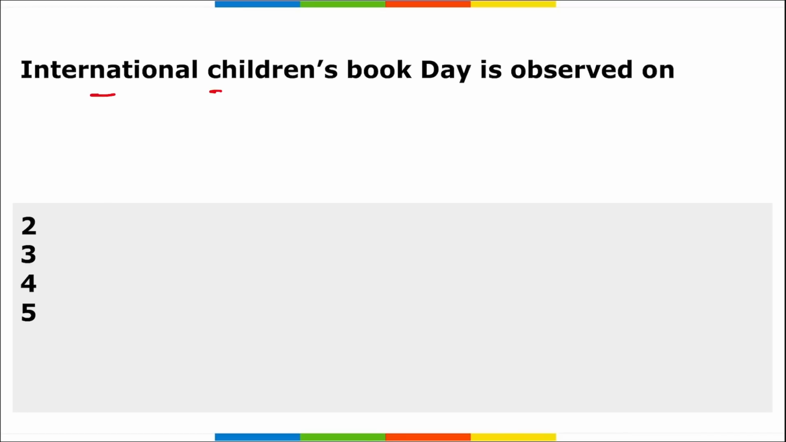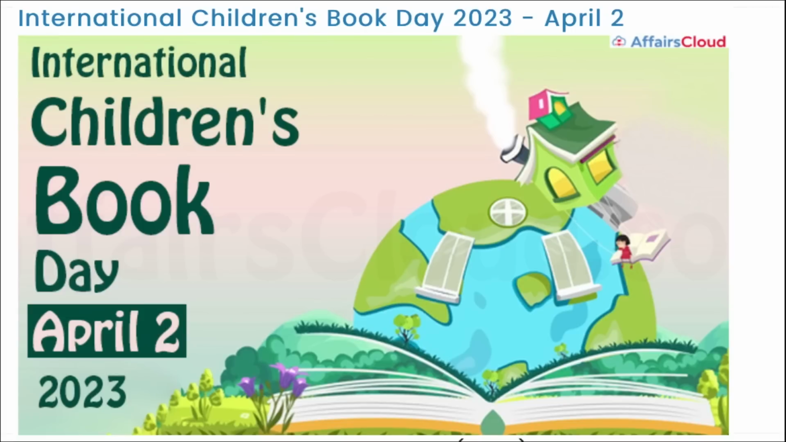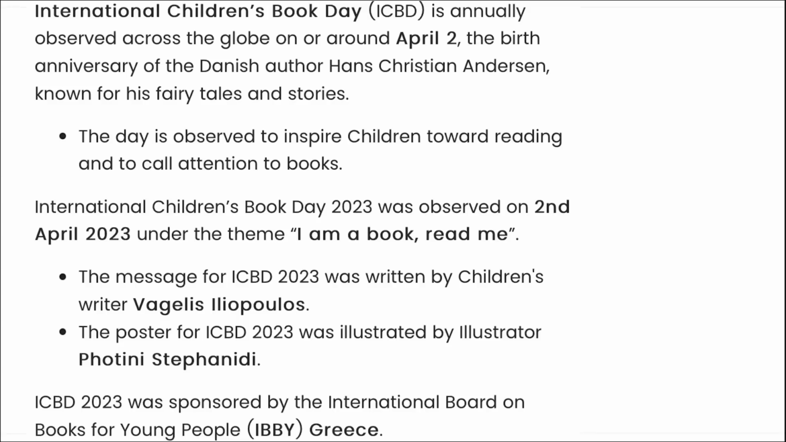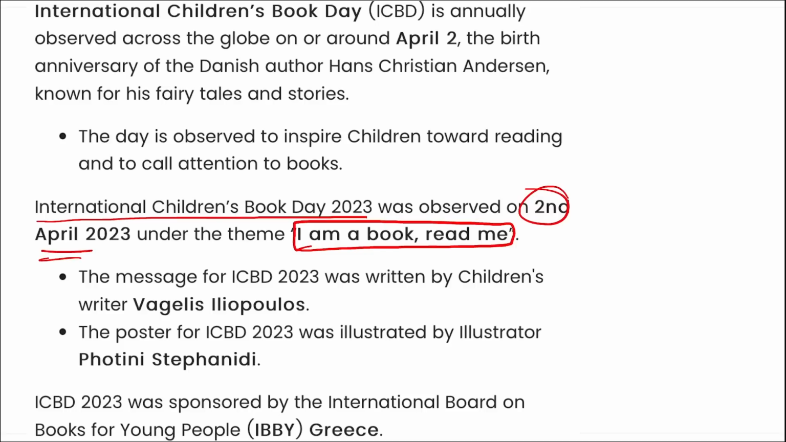Next, International Children's Book Day. International Children's Book Day is observed also on 2nd of April, and it is observed basically to inspire children towards reading and to call attention to books, as it is a children's book day. So basically it is to encourage children to read more and more books, as it will develop their cognition. And the theme that you need to remember for International Children's Book Day is I am a book, read me. This is the theme observed on the 2nd of April 2023.